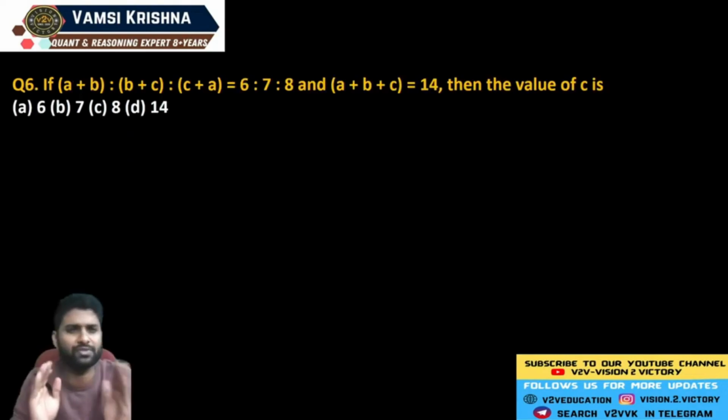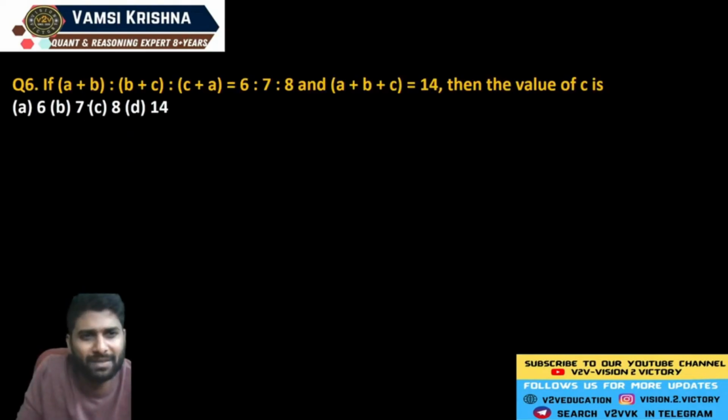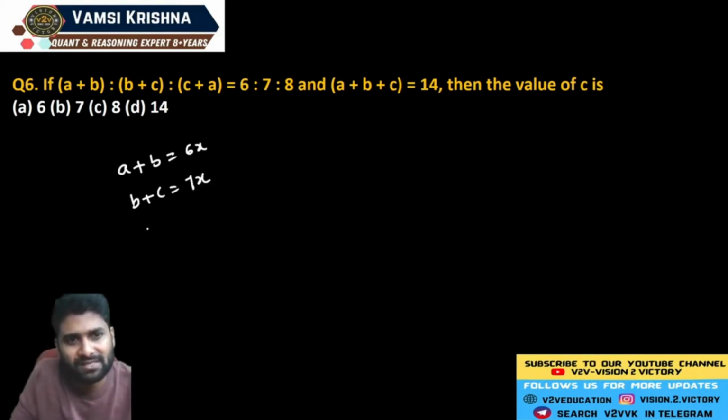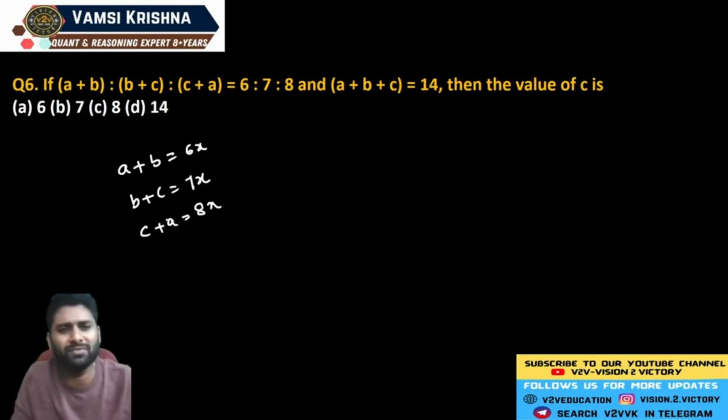So try to observe the calculation here. Here a plus b is equal to, see, just consider that. I clearly mentioned that ratio means it's a representation of a number. It means see, a plus b is equal to 6x. B plus C is equal to 7x. C plus A is equal to 8x. Now the question here, sum of these three numbers.